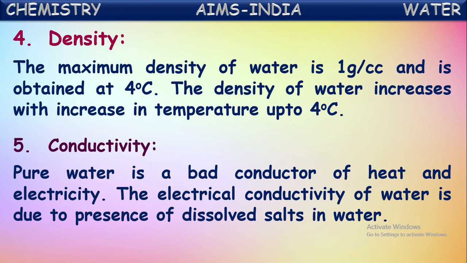So in the electrolysis process, acidulated water was used, not pure water, because pure water is a bad conductor of electricity. To make it a good conductor, a small quantity of acid is added. That water is called acidulated water. Because of that acid or minerals, that water can conduct electricity. Okay.